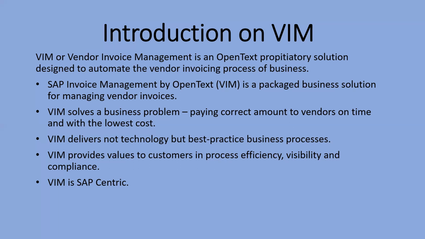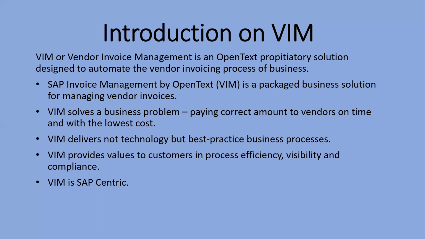You cannot have a track record, right, if the approval has been given over email. So now VIM has come with a proper business practice, where all the approvals can happen within VIM itself.